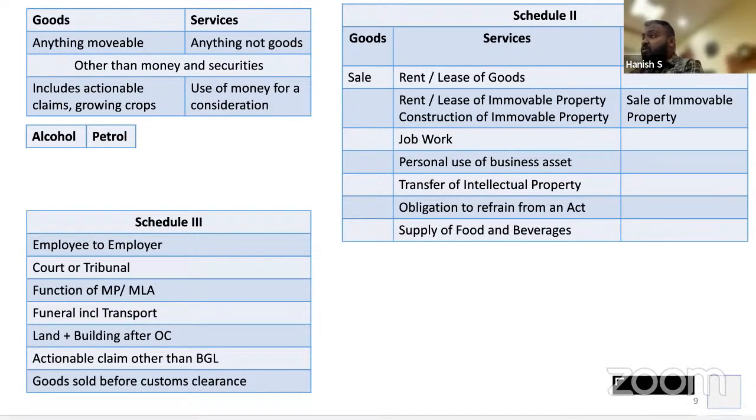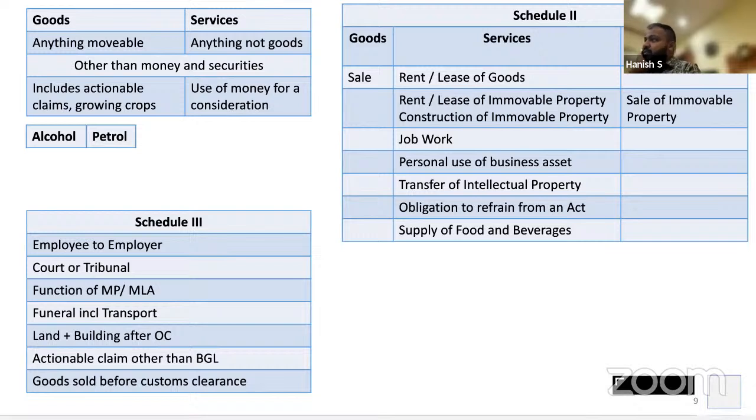Schedule 3 says, if I tell you something is not liable to tax, please shut up and listen to me. It is not a supply of goods nor a supply of services. Don't ask me why, what, how, where. I've told you not taxable, not taxable. Clear? I am not telling this. I am a very humble and modest person. Schedule 3 is telling this. What does Schedule 3 say? When an employee provides services to the employer for which the employer pays salary to the employee in the course of employment, the salary received by the employee is not liable to GST.